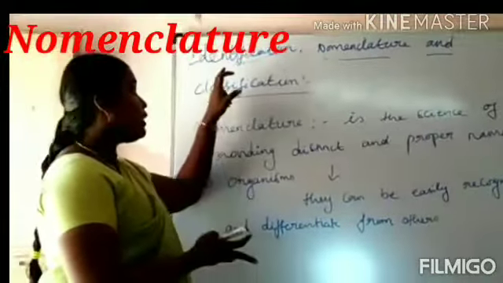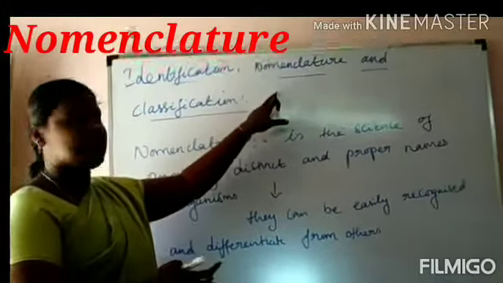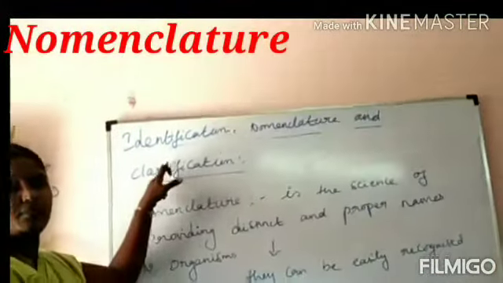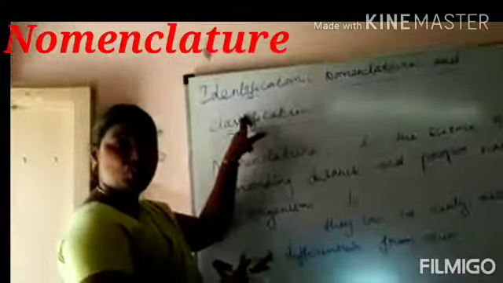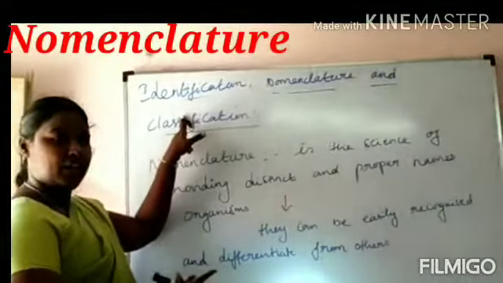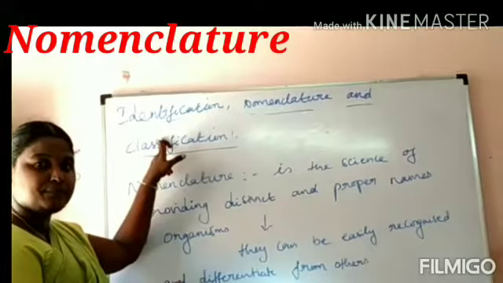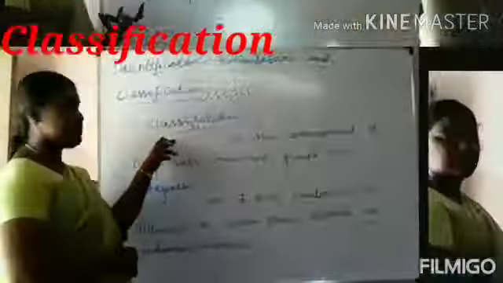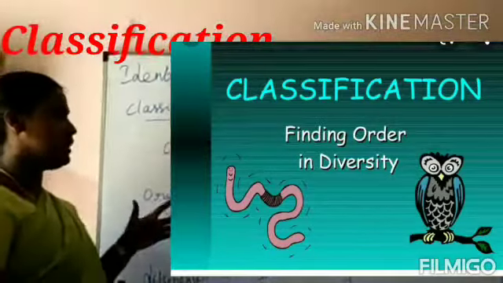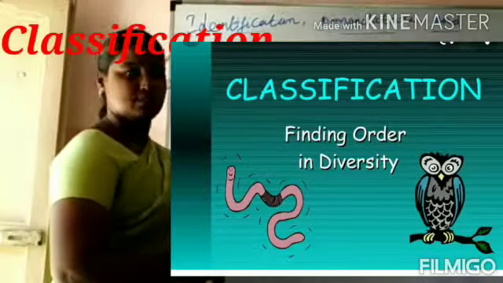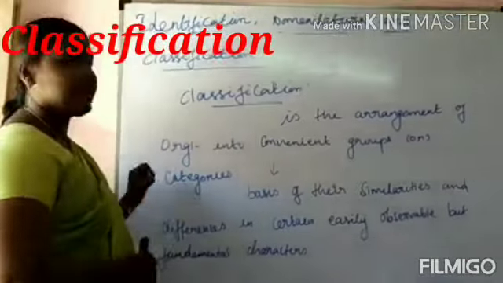Now we understand the principles of identification and the principles of nomenclature. What is classification? Classification is a helpful tool based on taxa. Next we study the principles of classification. Can you understand? What is the principle of classification? Classification is nothing but the arrangement of organisms into convenient groups or categories.